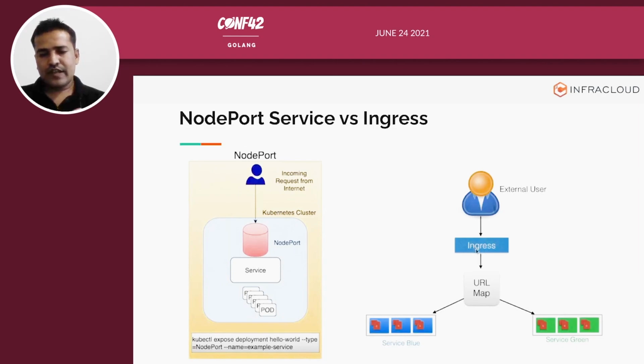Ingress is another object of Kubernetes. You create it using kubectl commands or YAML or JSON files, and in layman's terms it is just a URL map. There are two services behind the ingress, and the URL map is a decision maker for which service the user's request should be forwarded to. For example, if I hit /blue, then service blue will be called. If I hit /green, then service green will be called.